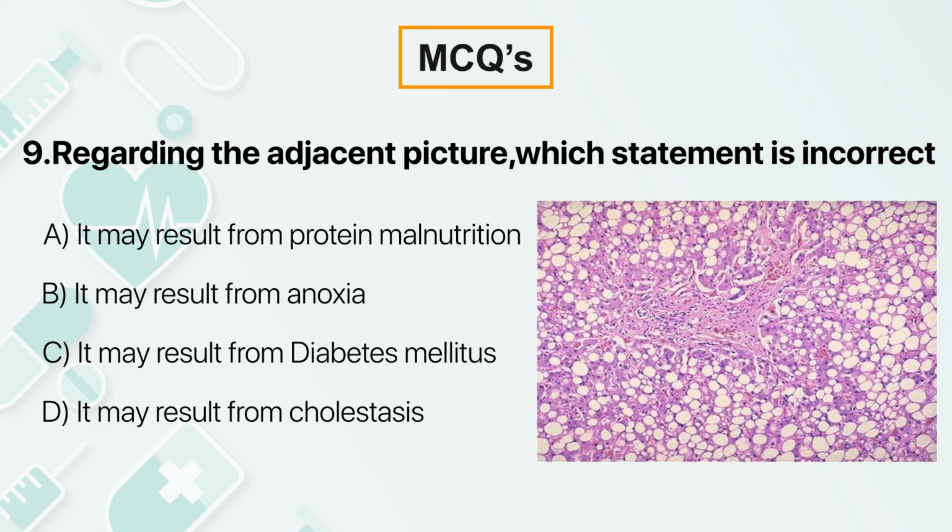It may result from cholestasis. So, cholestasis is an accumulation of bile pigment, the accumulation of bile inside the hepatocyte. So, the last answer is incorrect regarding the fatty liver.